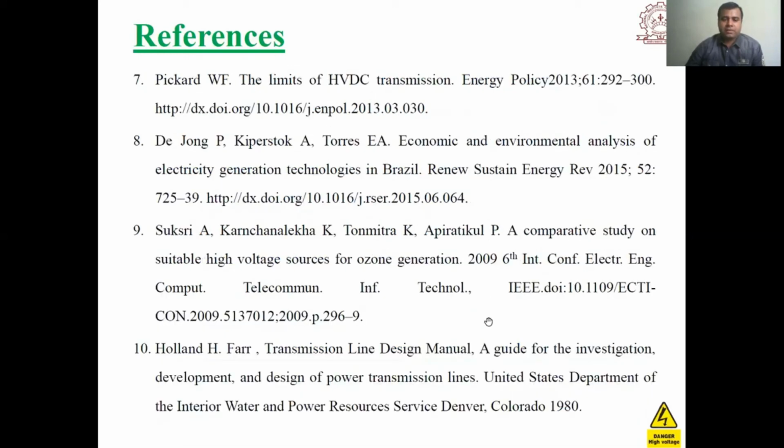One more very important reference is the transmission line design manual. For complete detail, students may refer to it: a guide for the investigation of development and the design of power transmission lines. This is a report of the US Department of the Interior, Water and Power Resources Service. This manual is also very important to see the depth of power transmission line design.